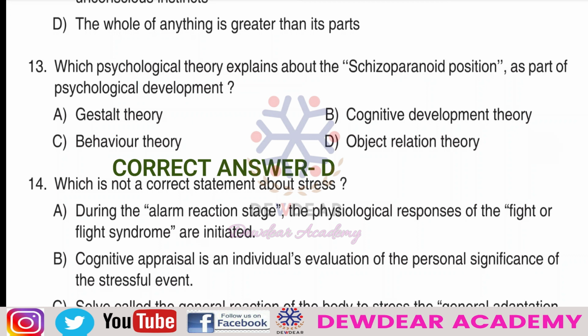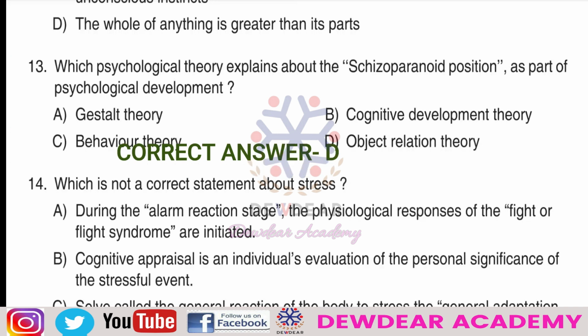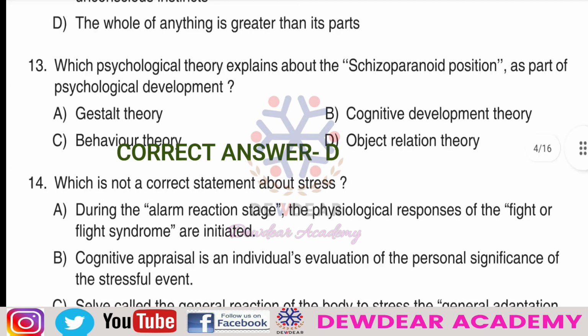Here Melanie Klein explains two psychological positions during the first year of life. The first one is the paranoid schizoid position, during the first 6 months of life.